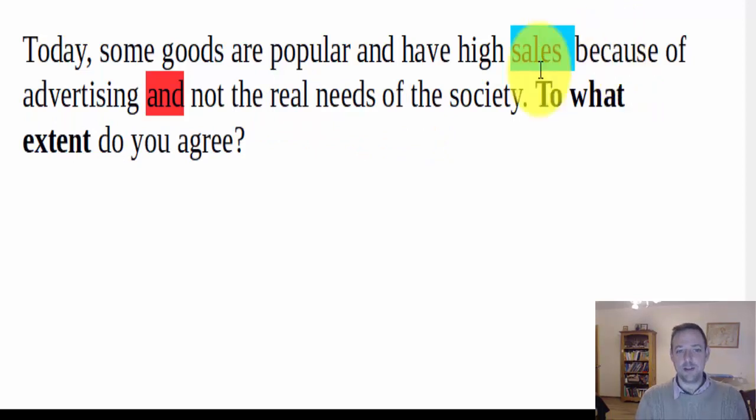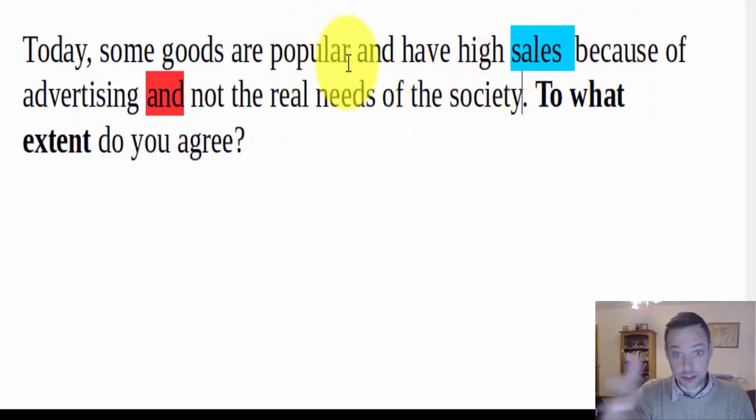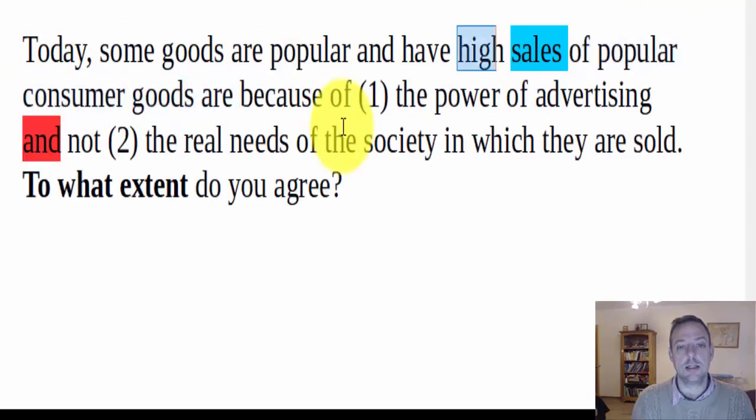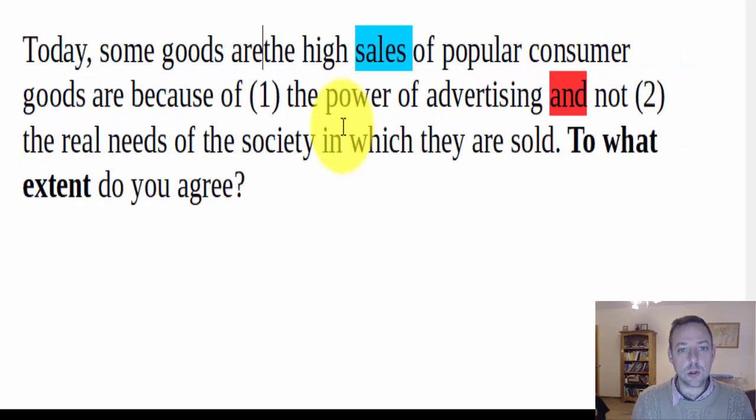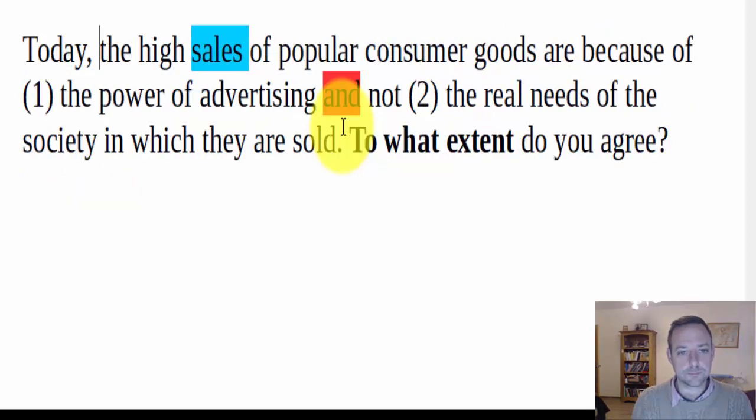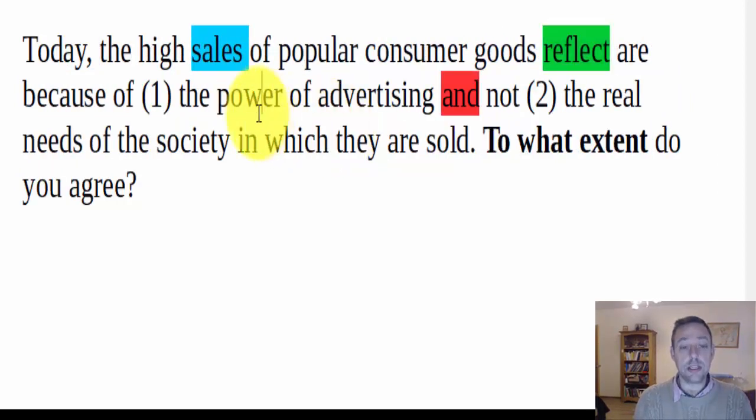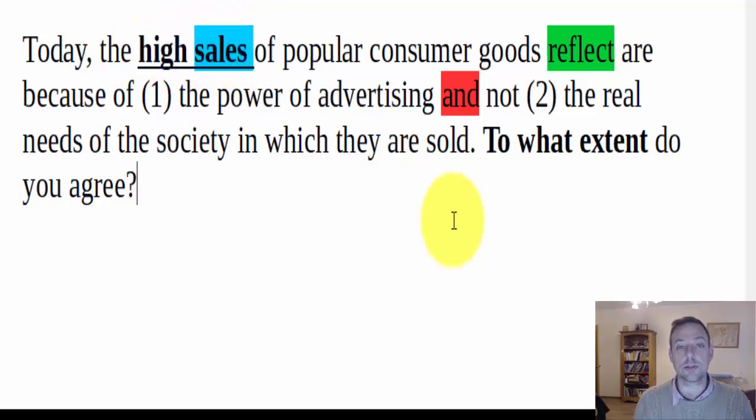Like, if this was the question here, this is the same question. Some goods are popular and have high sales because of advertising and not the real needs of society. Most people would focus correctly. But unfortunately, we have this fairly difficult wording. And the key is to always look at the subject. Look at the subject because that's the focus. And that way you're less likely to make a mistake.